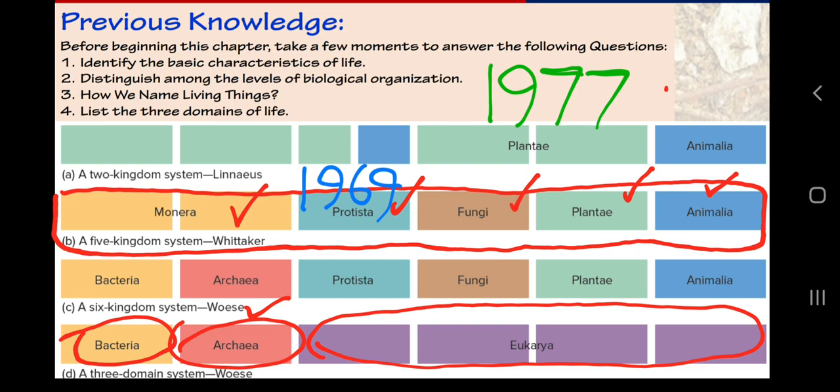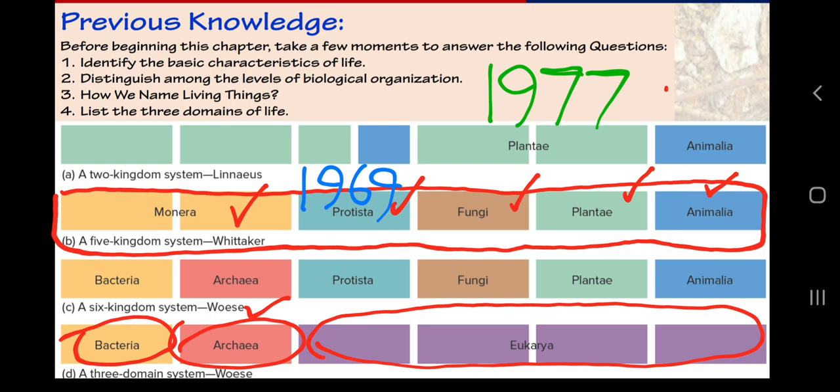So don't get confused, because we studied class 9 before class 11, we may have some confusion between 1969 and 1959. It is 1969. So it is obvious that Woese's classification given in 1977 is more recent than the five kingdom